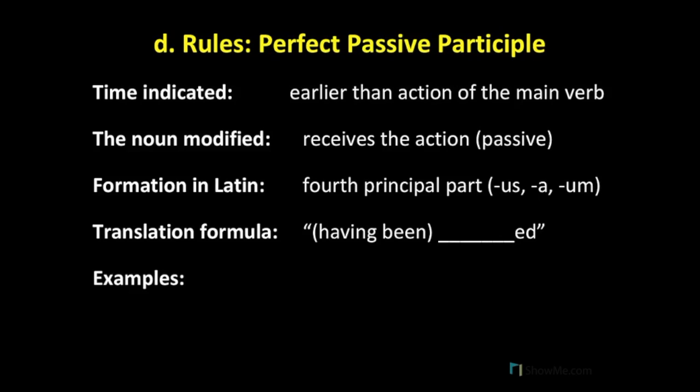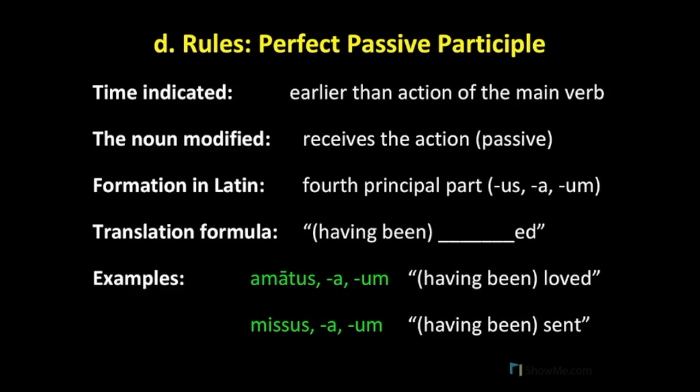And here are two examples that we've seen thus far. Amatus, amata, amatum, and missus, missa, missum. Notice that these use the us, a, um endings of the first and second declension adjective. And we translate them as having been loved, or loved, and having been sent, or sent.